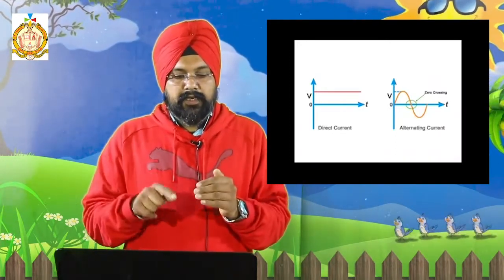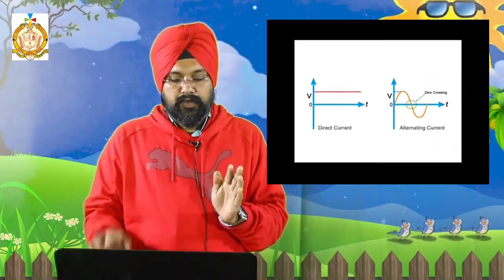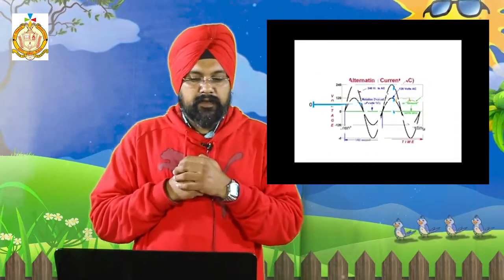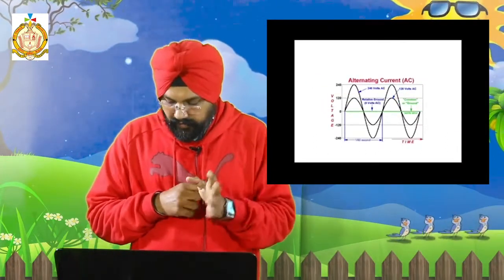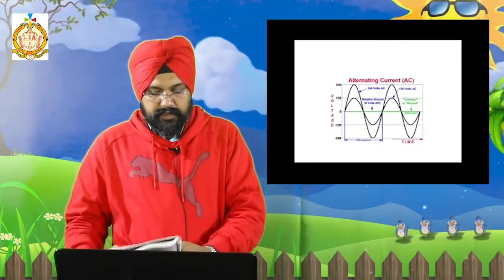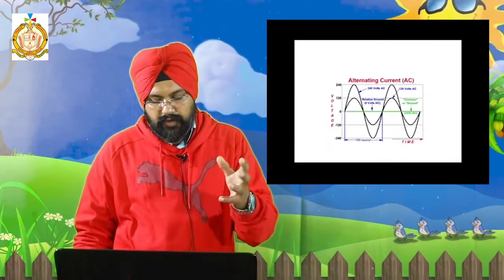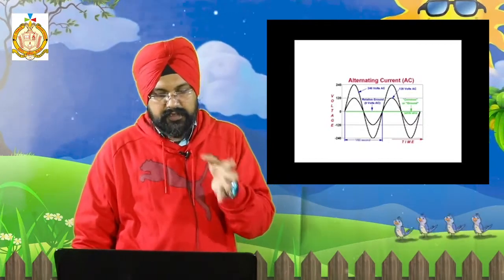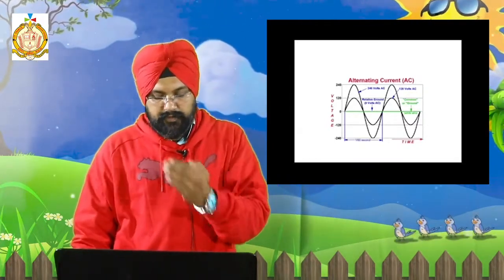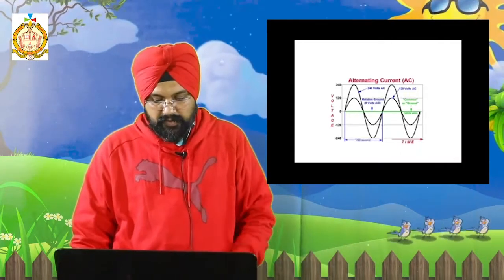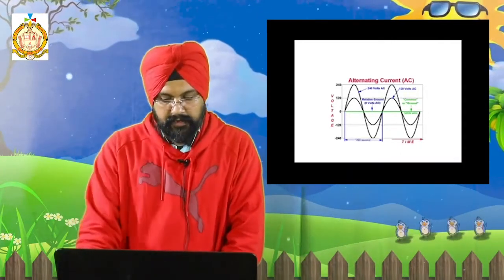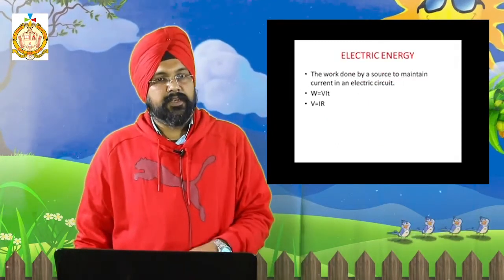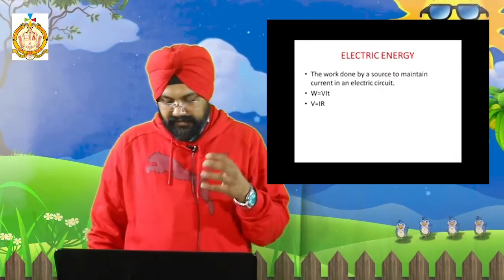So in the alternating current it is going up and down. Okay, so that is in the trough. So that is alternating current. What is alternating current? An electric current is said to be alternating if the magnitude changes with time and polarity reverses periodically, up and down, changing periodically after a regular interval of time. That is called alternating current.